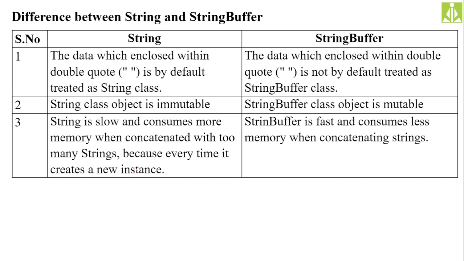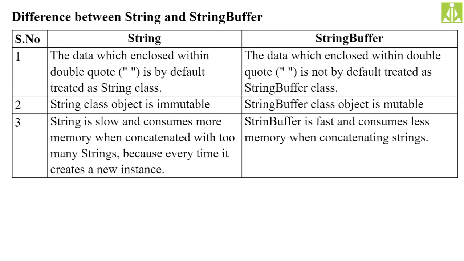If it is already considered a string, how can it be considered a string buffer? So by default, whatever data we enclose inside double quotes to create a string, it will be treated as a string class instance only.